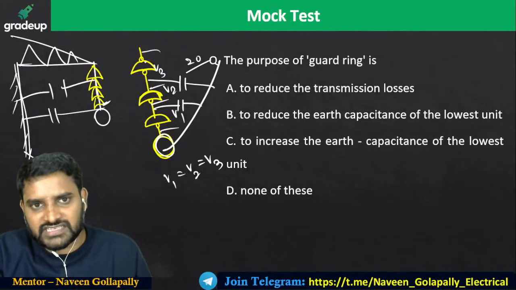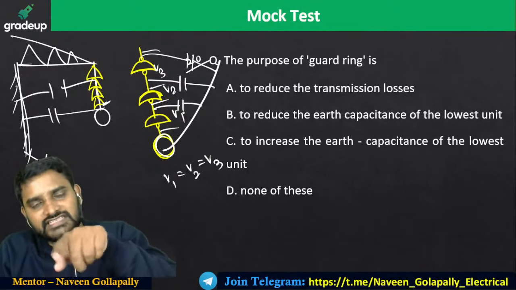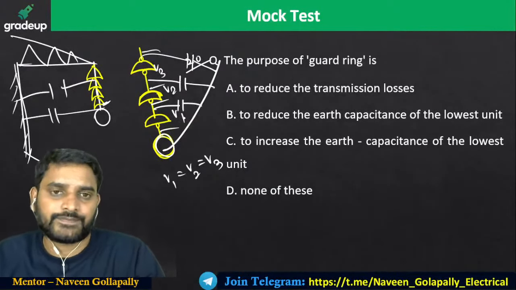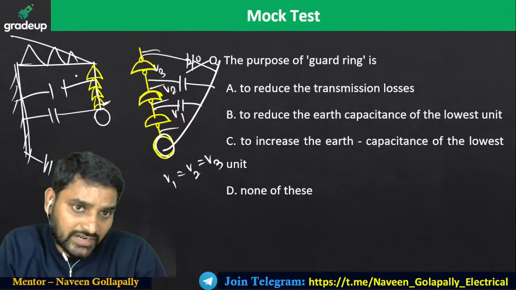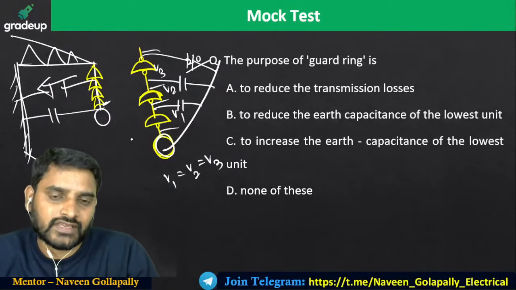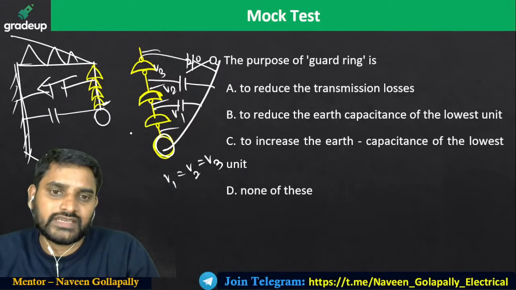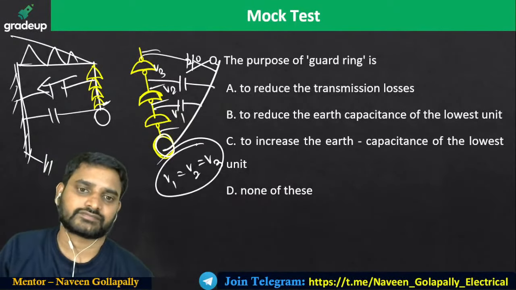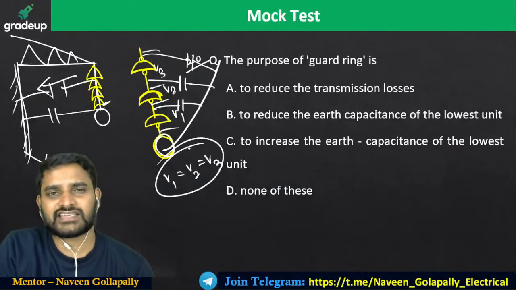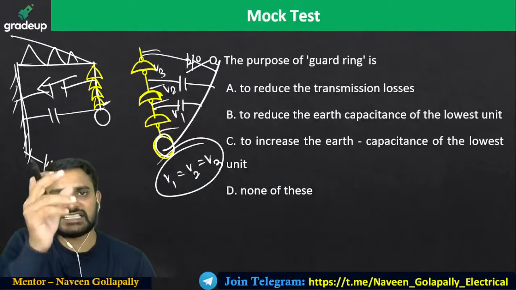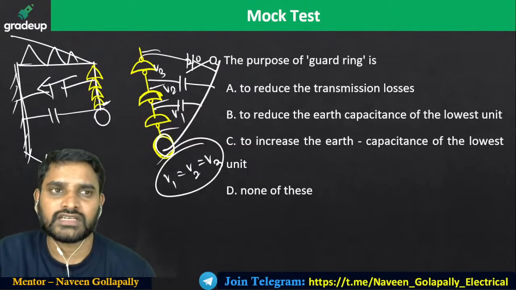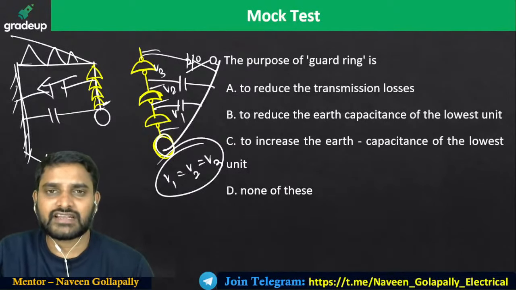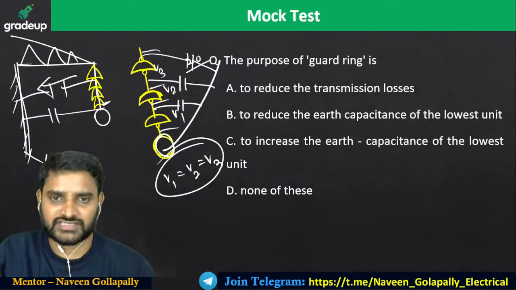This forms one more capacitance like this. This capacitance will inject the charging currents, and this charging current must be equal to the current flowing through the shunt capacitance. Therefore, at the end of the day, you'll get uniform voltage distribution. Increasing the cross arm, designing the insulator disc in a uniform manner, having a guard ring, all these increase the string efficiency.